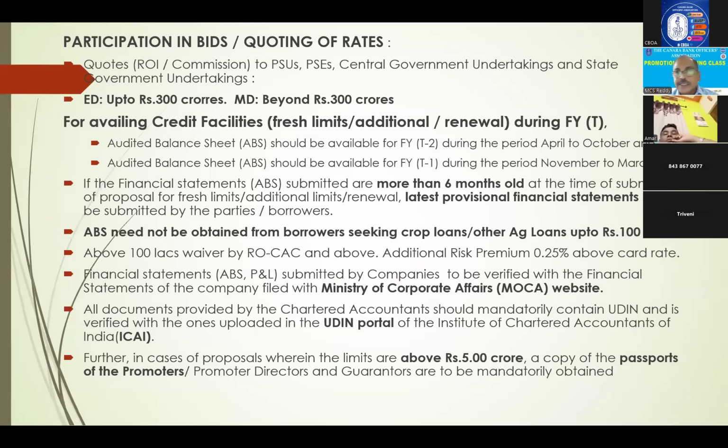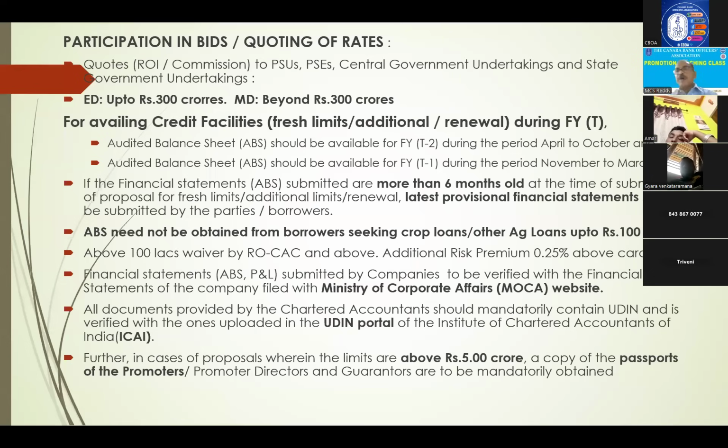So they cannot modify those figures. Whatever figures are there, they will upload to the Ministry of Corporate Affairs. So we have to cross-verify the balance sheet the party submits to us with the MCA website. These balance sheets are available there.